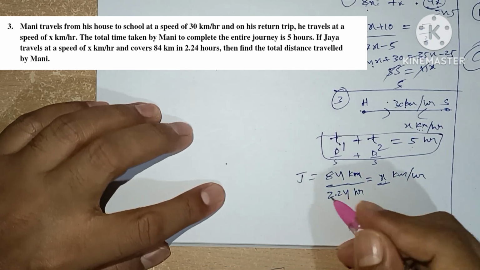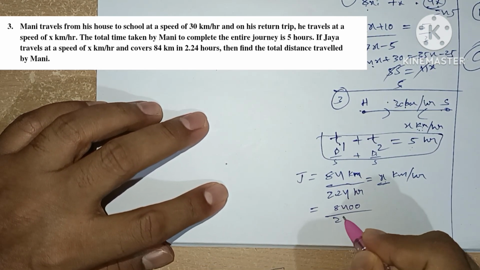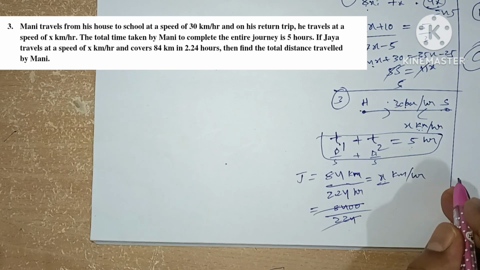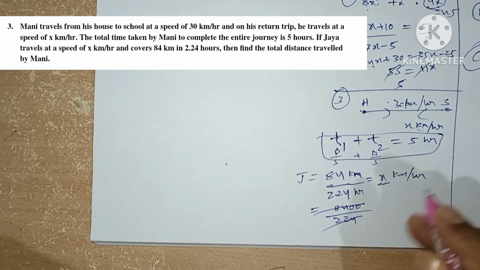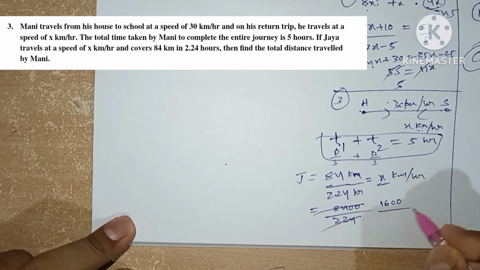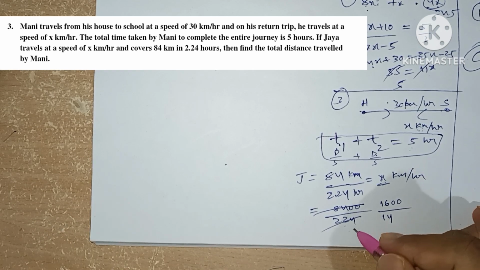So here we have, let's write this as 8400 divided by 224. Wait a second.